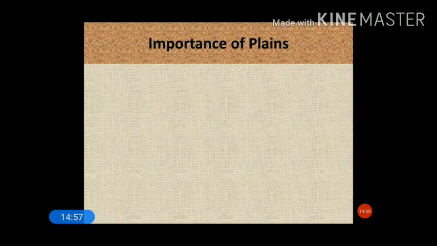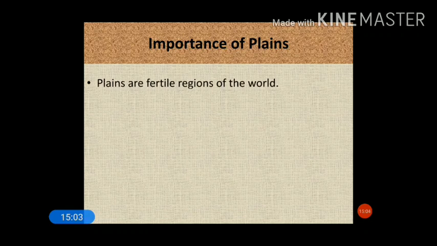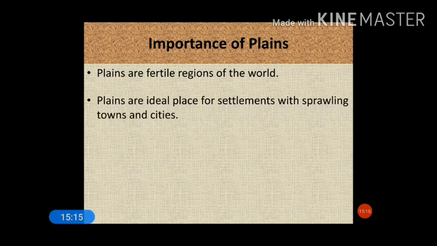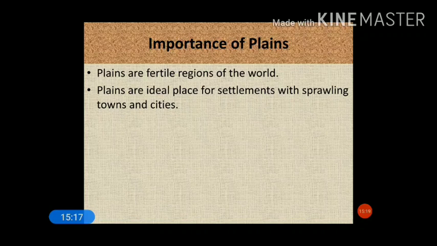Moving to the next point, that is the importance of plains. How are plains important to us or for mankind? Plains are fertile regions of the world. As I already told you, they bring a lot of rich sediments and make the region more fertile. If it is fertile, then it is good for agriculture as well. Plains are ideal places for settlements with sprawling towns and cities. If it is fertile land, people want to come and live here, and different forms of settlements develop here.